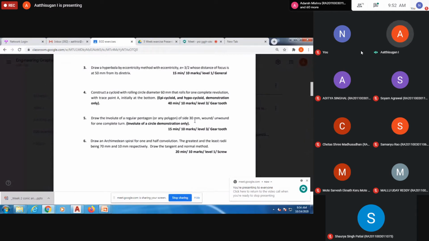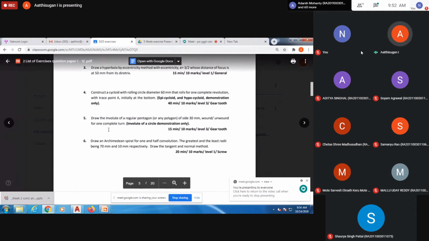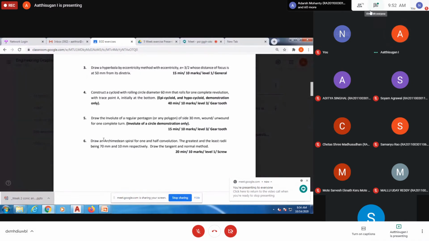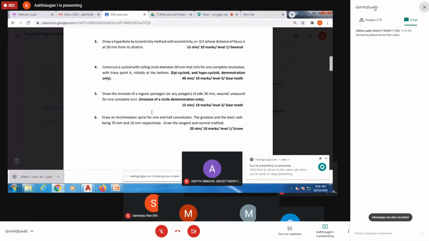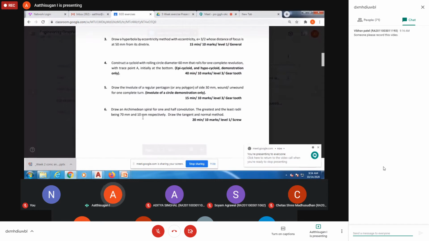draw the involute of a pentagon for a side of 30 mm. You have to take one complete turn, so you only draw the involute. Here they have given only a circle as a demo, which you can see. So I'll draw this question.